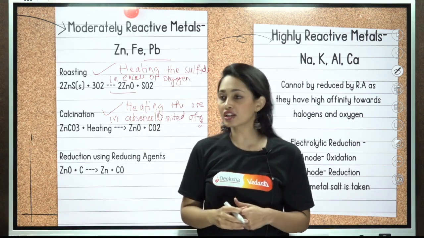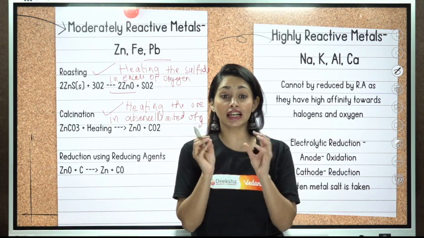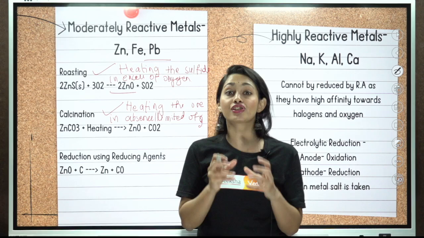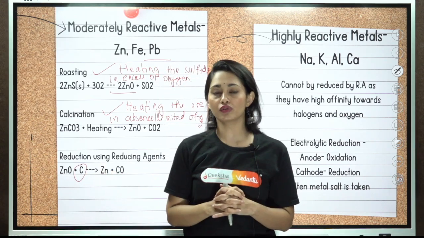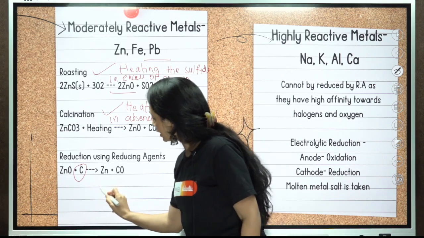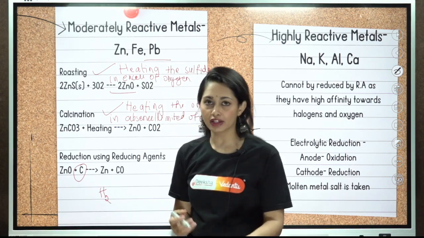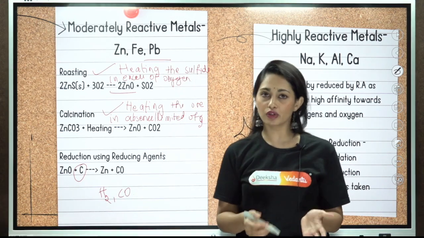This metal oxide will be reduced using a reducing agent. Just heating is not enough. It is not sufficient. So we'll make use of a reducing agent. Usually coke is used as a reducing agent because it is inexpensive and very effective. We can also use hydrogen. Hydrogen can be used as reducing agent. Carbon monoxide can also be used as reducing agent.